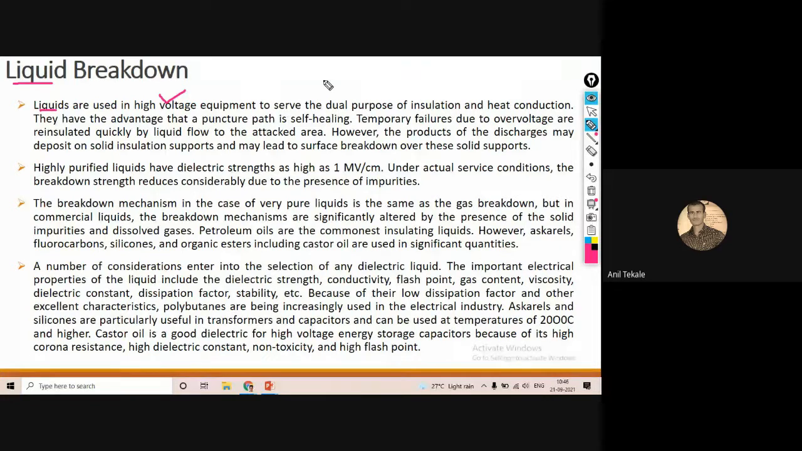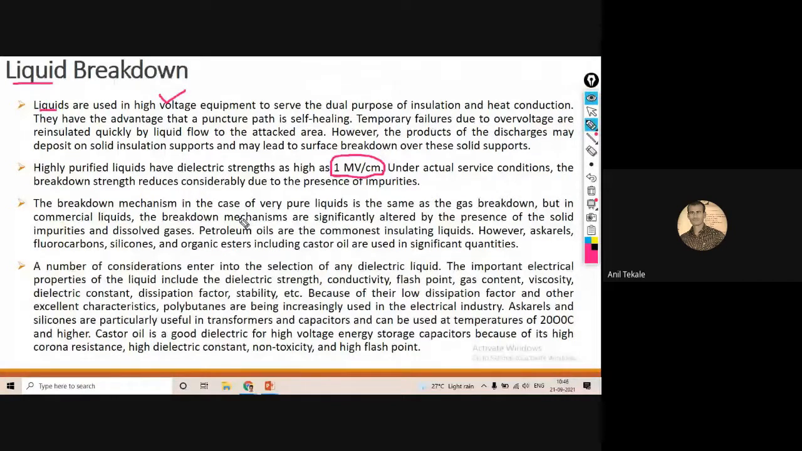Okay, when we talk about highly purified liquids, meaning liquids which do not have any impurities, they have a dielectric strength as high as 1 megavolt per centimeter. In such conditions the breakdown strength can be reduced considerably when there are impurities. So if there are impurities, or if there is humidity in a liquid, then there is less breakdown strength.